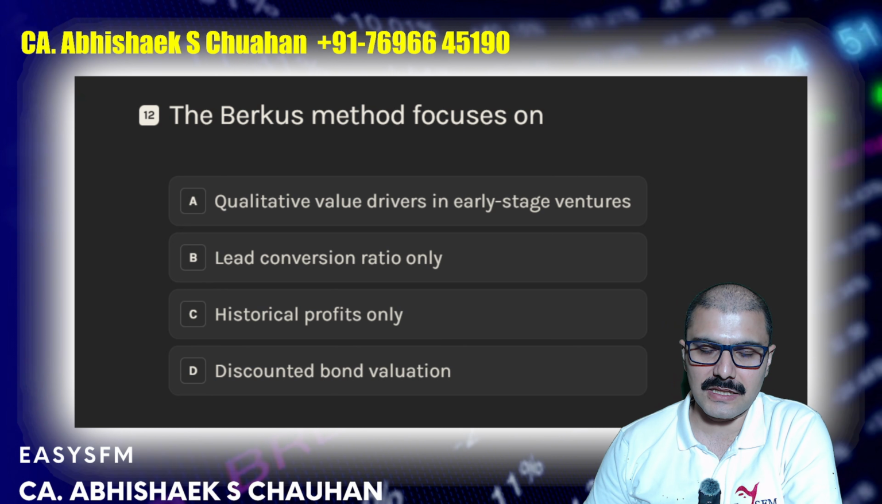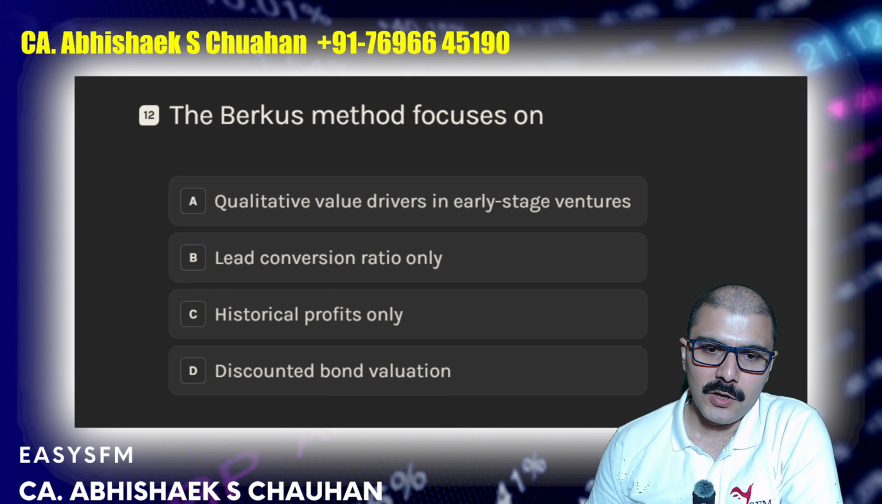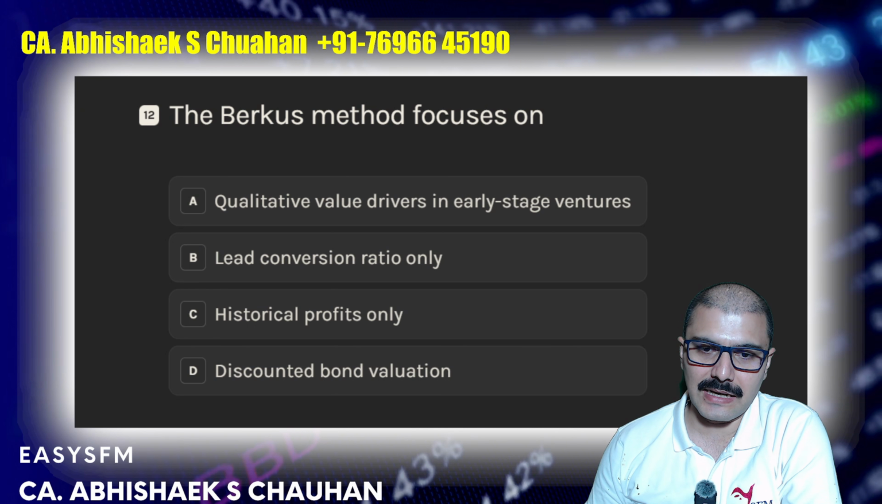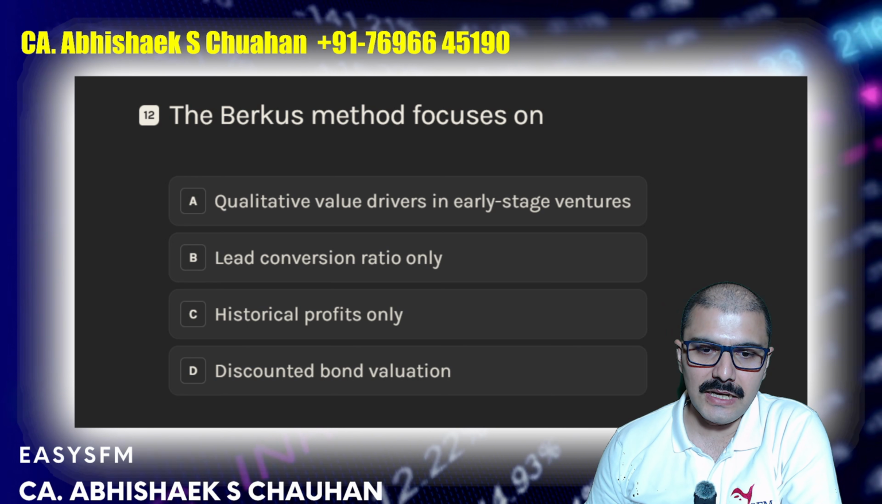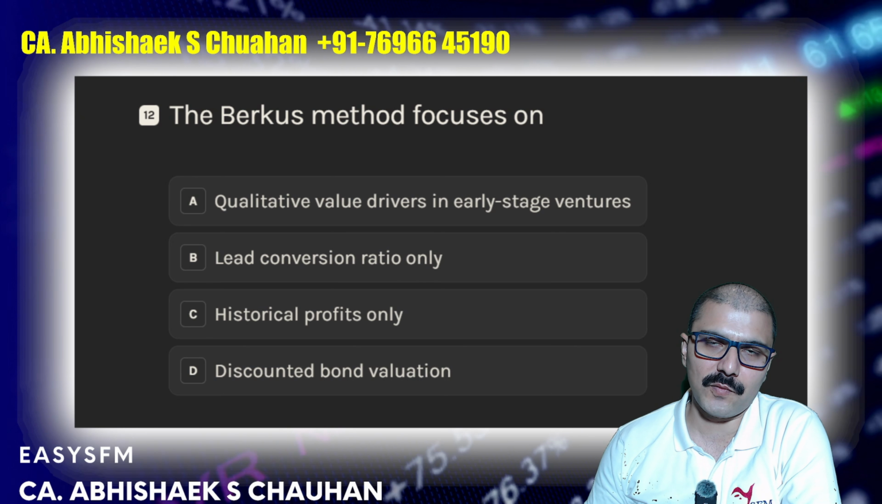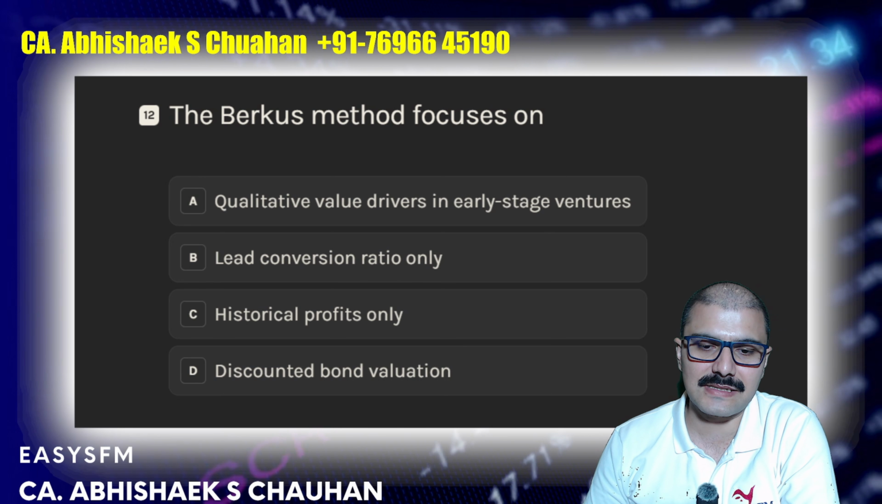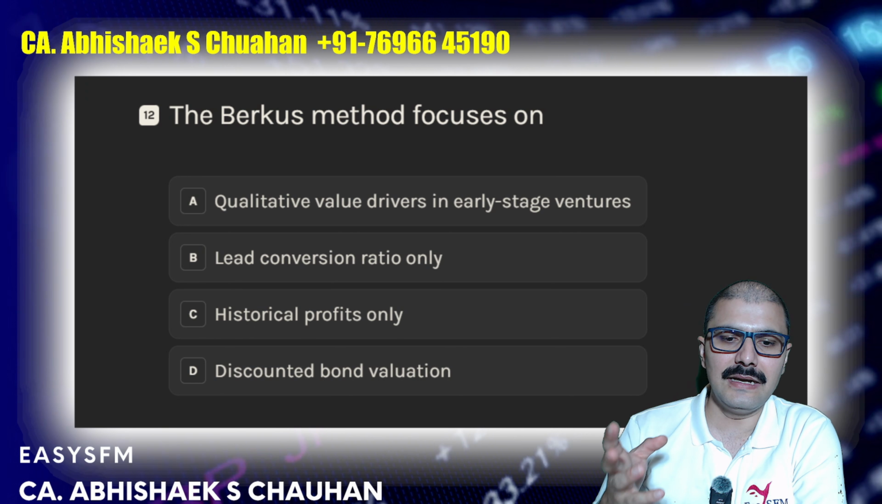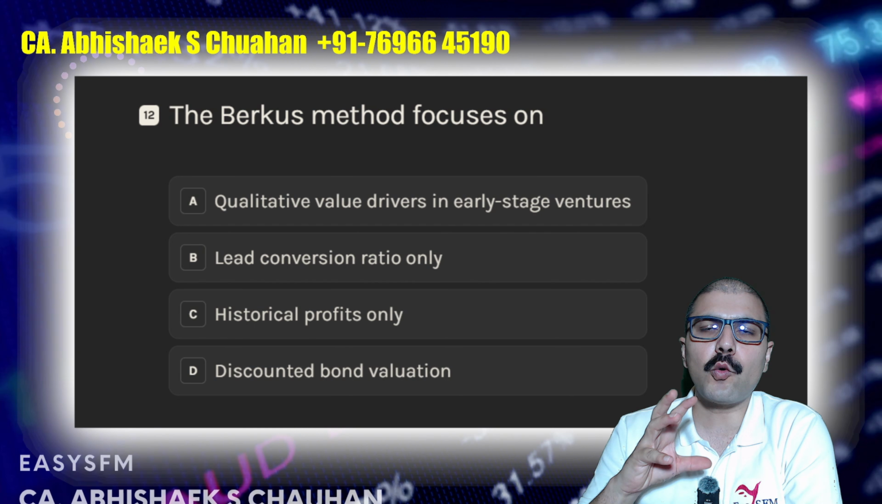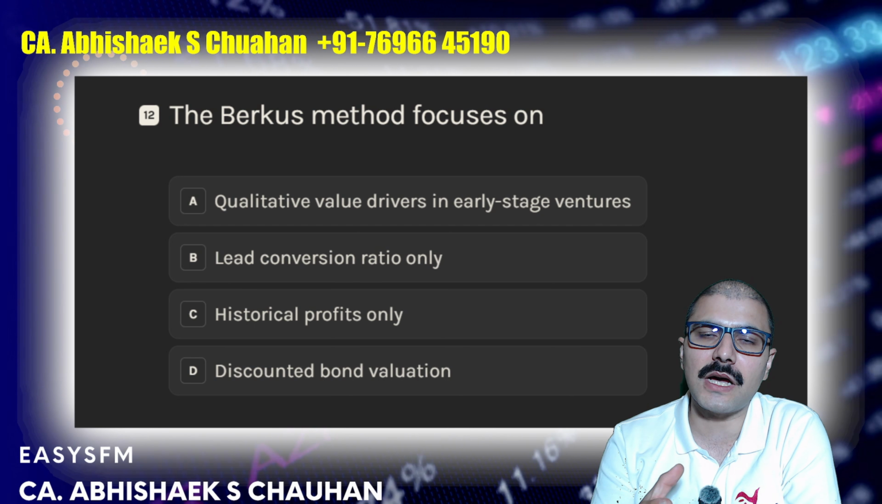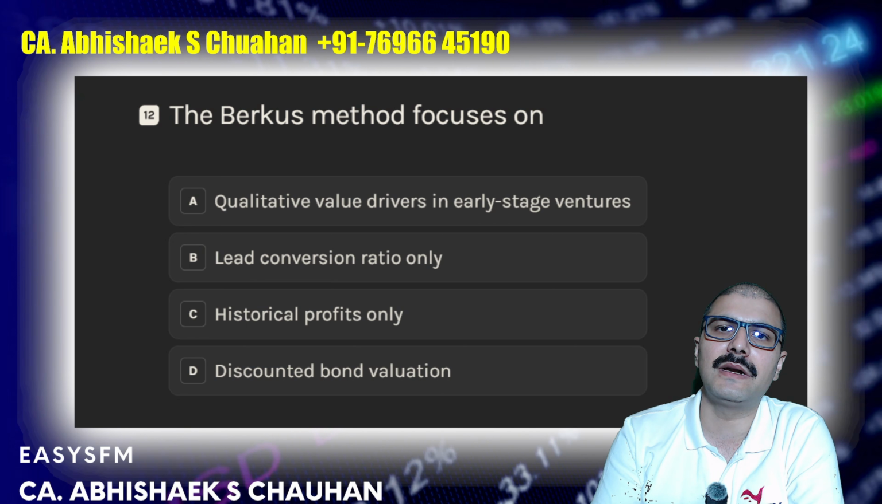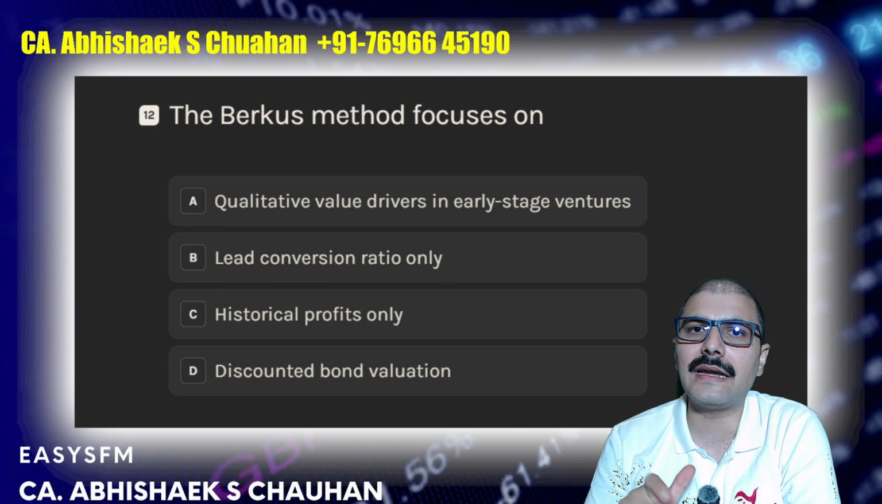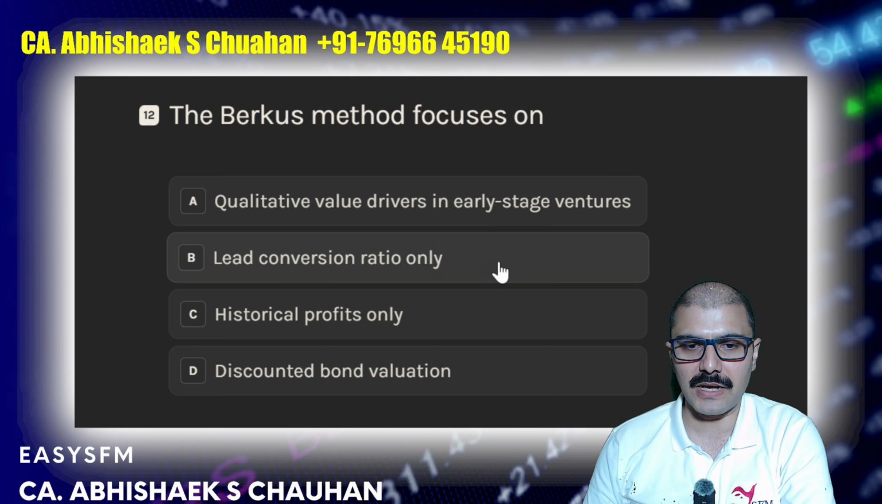The Berkus method focuses on qualitative value drivers in early stage ventures, lead conversion ratio only, historical profit. Generally in a startup, historical profits are not there, discounted cash flow valuations are not there, lead conversion ratio is not there. Qualitative measures, that is, how sound the idea is, how good the management team is. So these are all the qualitative measures which are concerned under the Berkus method.